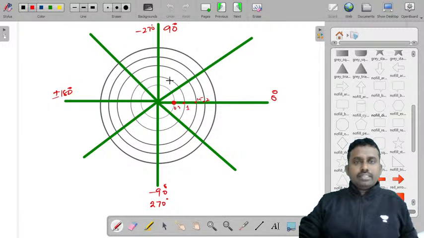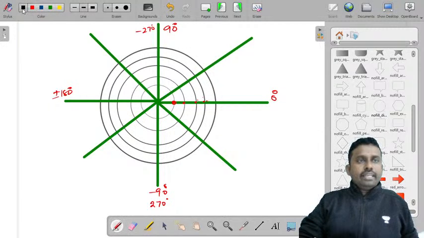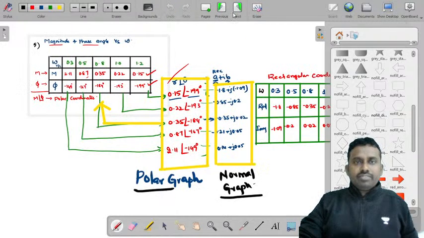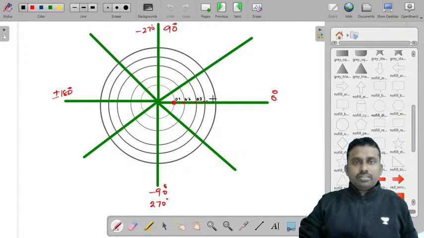Let's consider these values in a different way. Now I'll take this as 0.1, 0.2, 0.3, then 0.8.